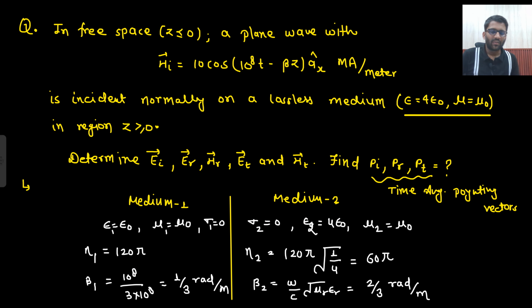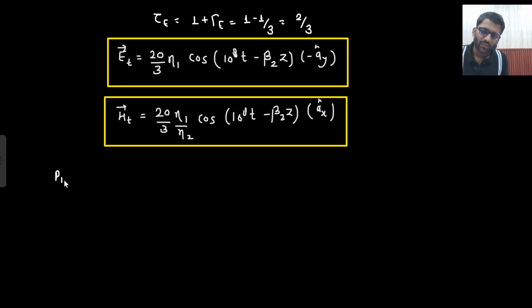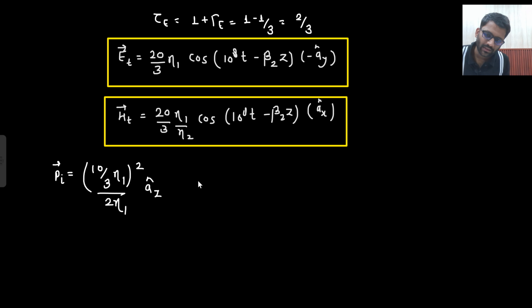Do I need to find the time average Poynting vector as well? Yes. So what will be my Pi? Pi will be (10/3)² η1² divided by 2η1. Direction will be Az cap.